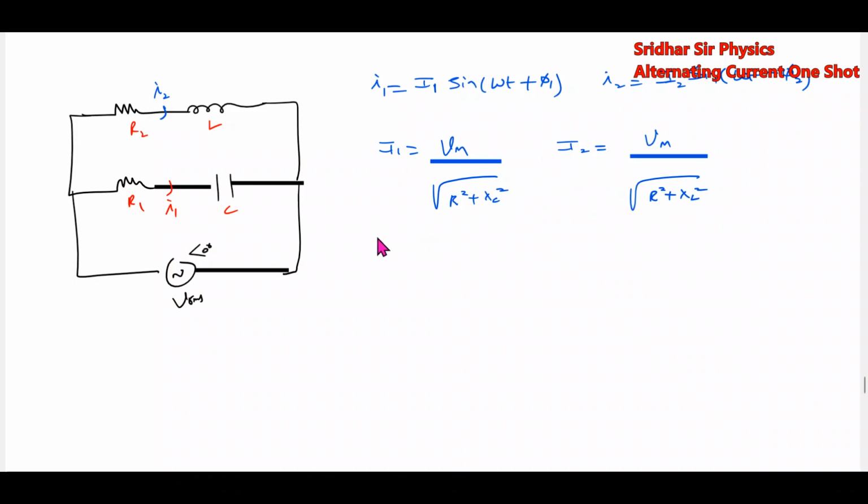XC is 1 by omega C, and XL is omega L. Then the phase angles: tan phi 1 equals XC by R1, or 1 by omega C R1, and tan phi 2 equals XL by R2.